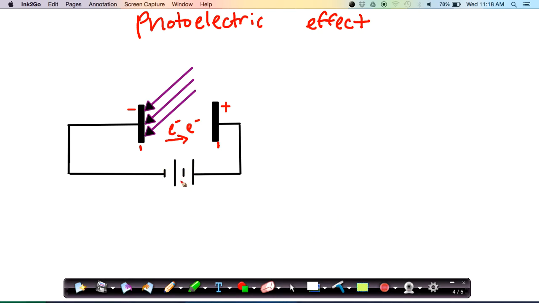This would just be if we were trying to look at this from a physics perspective and determine Planck's constant. You can apply an opposing electric field and actually stop the electrons from moving from left to right. And then based on the applied voltage, we can get that value for Planck's constant.